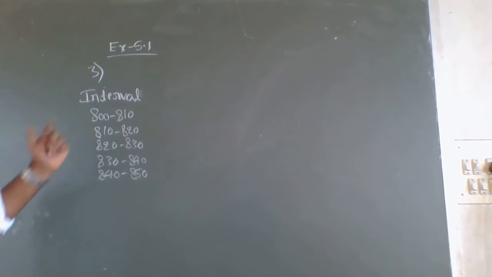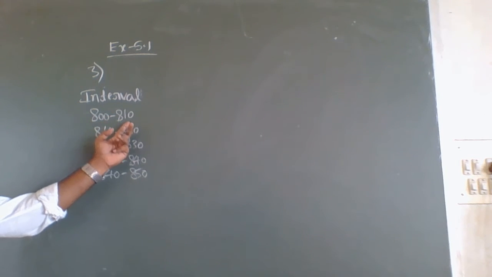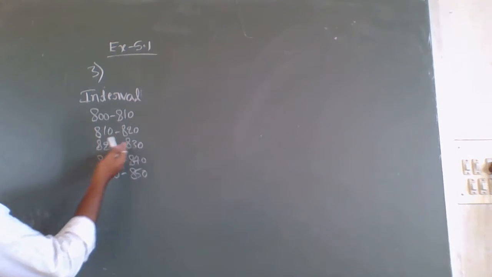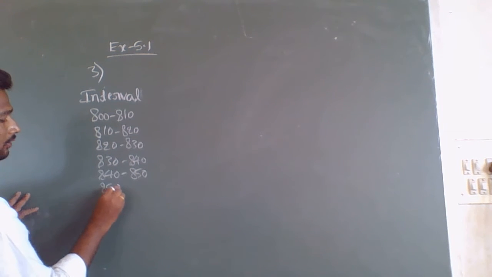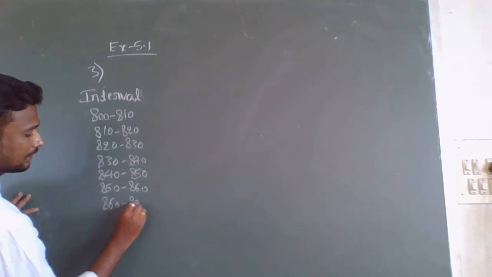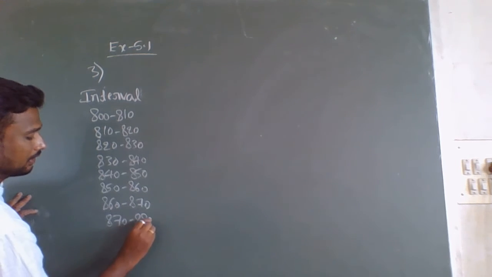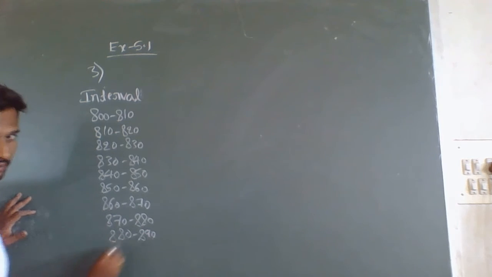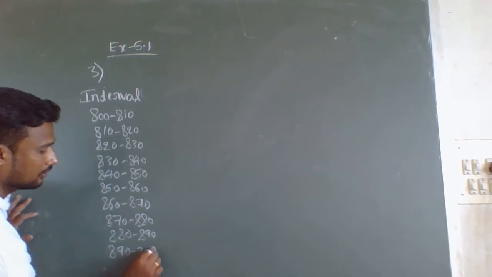We know that the size of the interval is 10: 800 to 810, 810 to 820 they have given, and so on, 820 to 830, 830 to 840, like that it continues. 850 to 860, 860 to 870, 870 to 880, 880 to 890, and the last one 890 to 900.